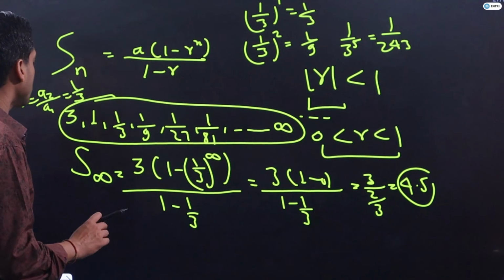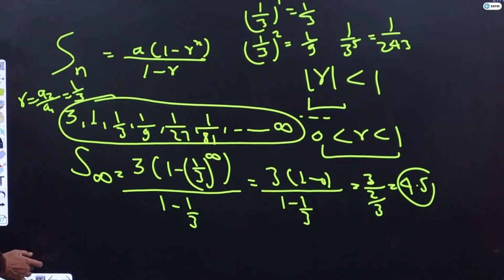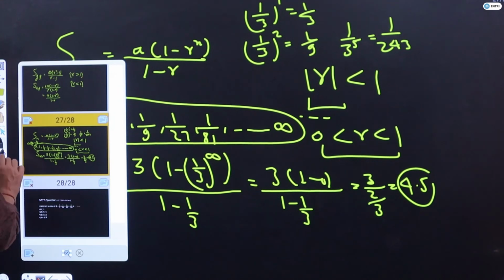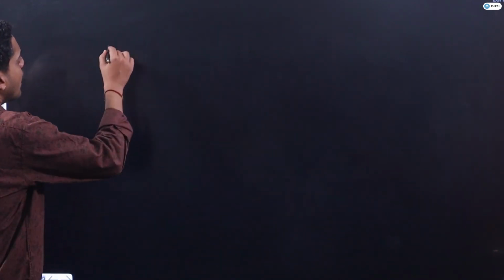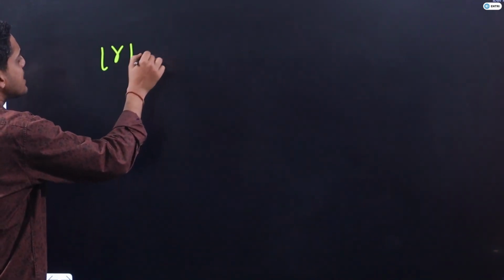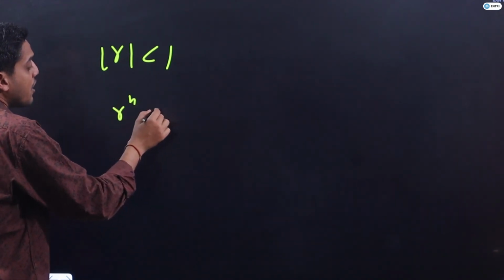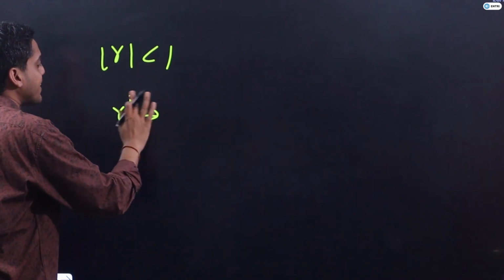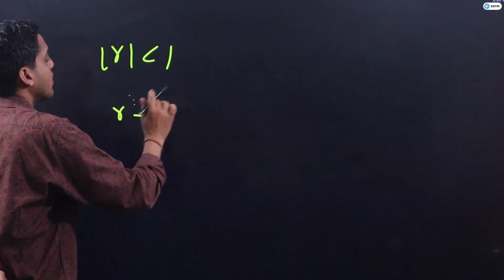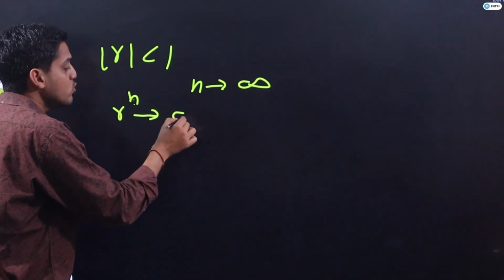So I think you have come to know: if mod of r is less than 1, and n is infinite, then r to the power n will tend to 0.